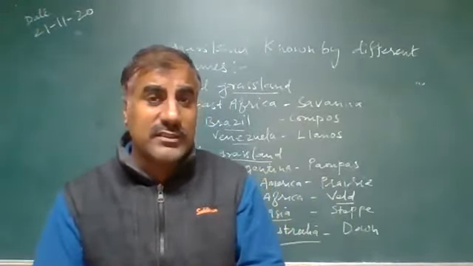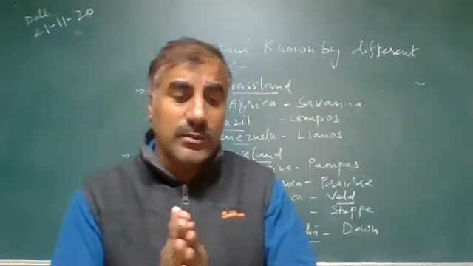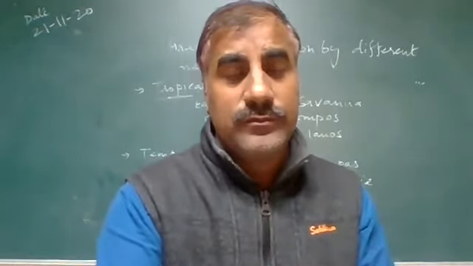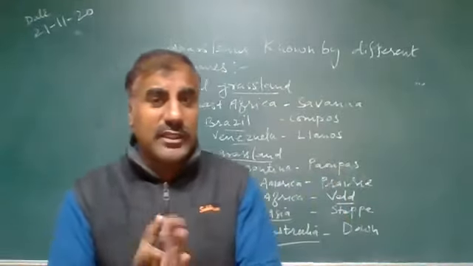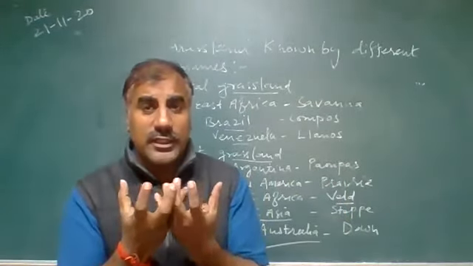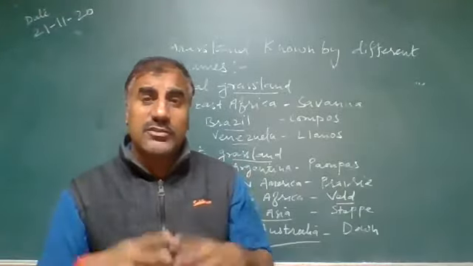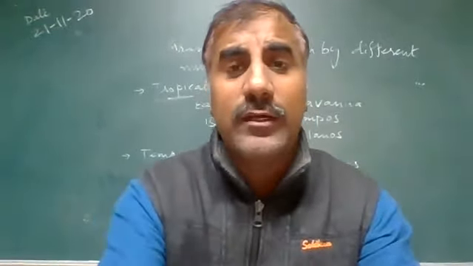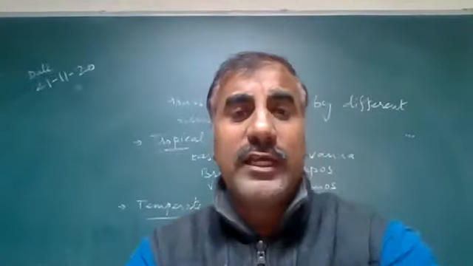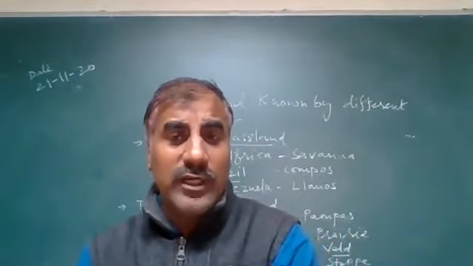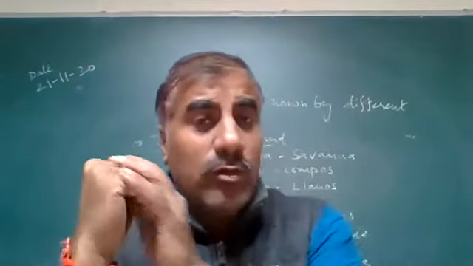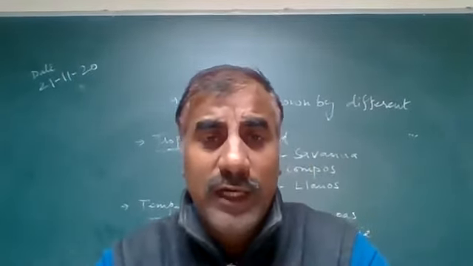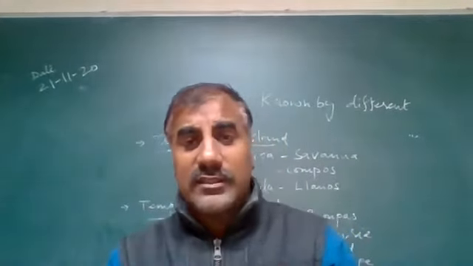Now we are going to discuss the last vegetation, the thorny bushes, and later on we will discuss the tundra vegetation. Thorny bushes, as the name makes clear, means thorny bushes and scrubs. Such vegetation is found in desert parts, in areas that receive less rainfall and have hot climatic conditions, with rainfall less than 50 to 70 centimeters. Thorny bushes or scrub are found in desert areas, and these vegetations are spread out.